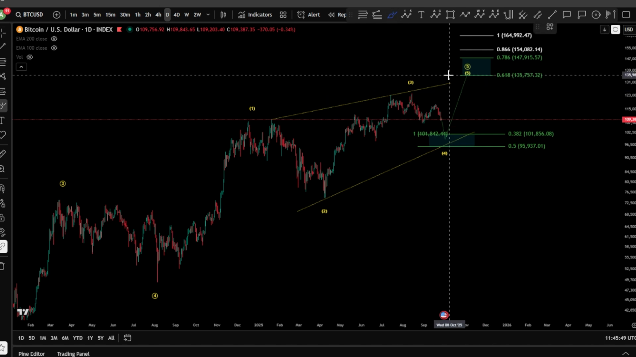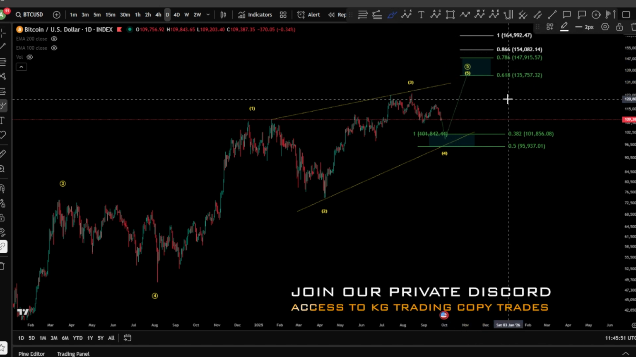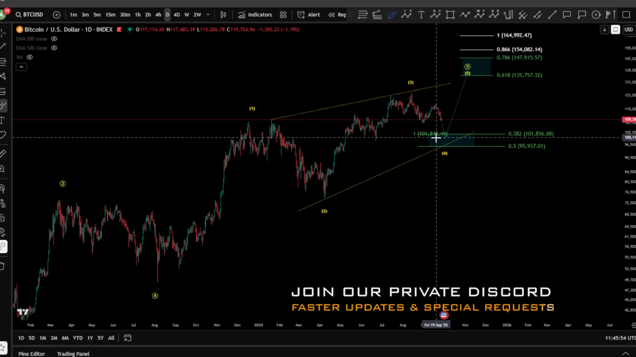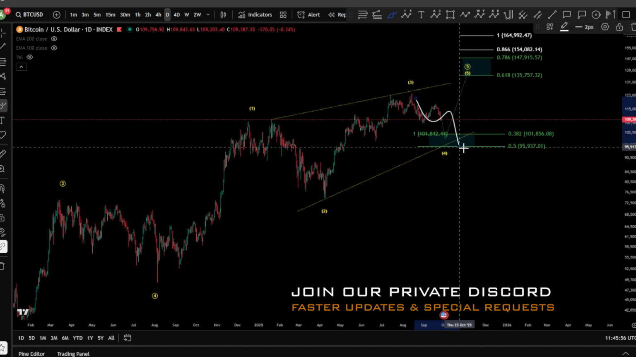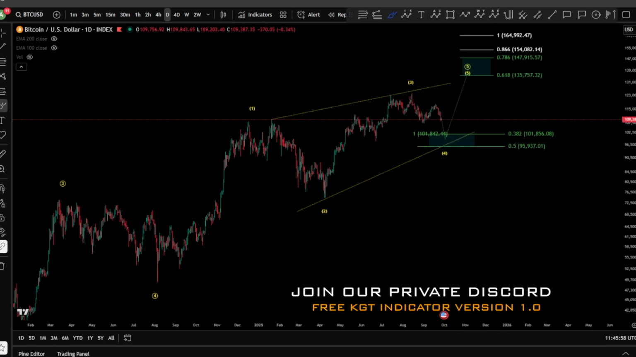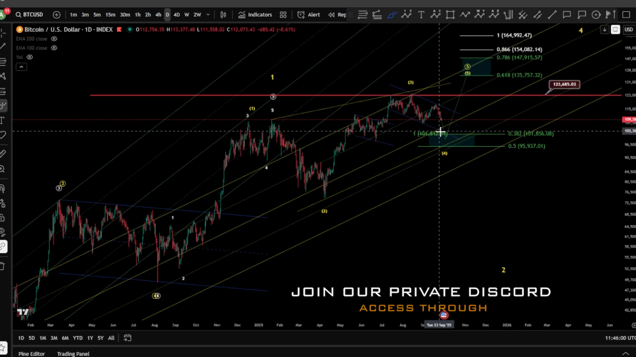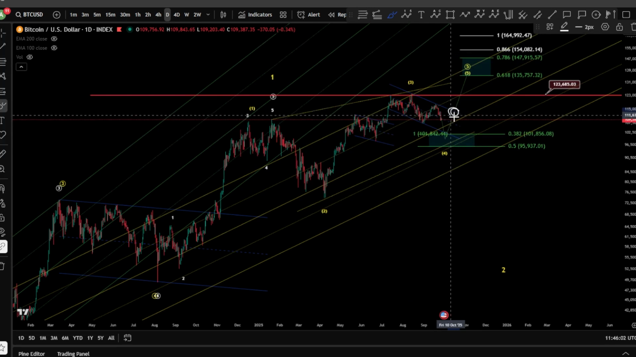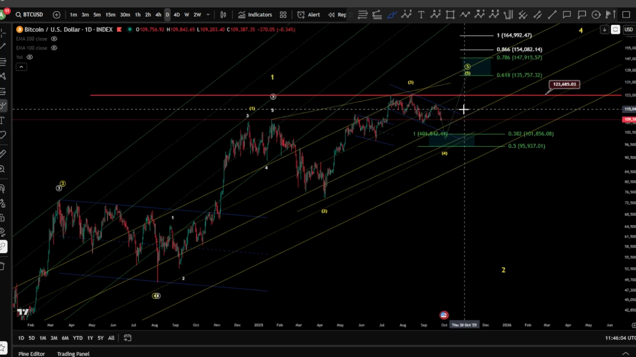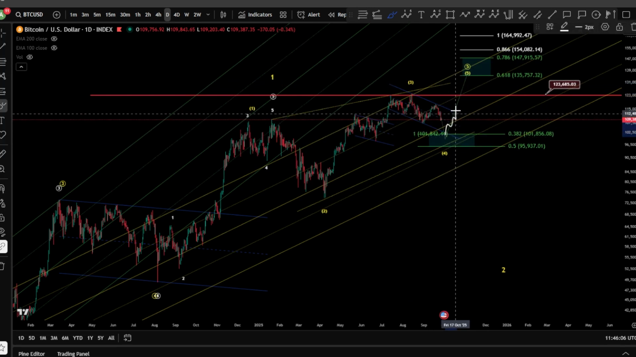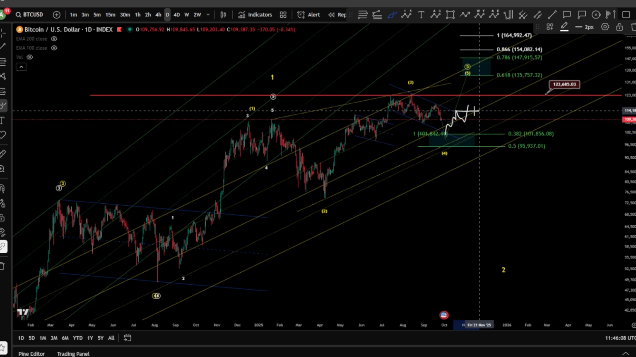In case this happens, we might reach again the 135K, 147K. However, the possibilities are a little bit lower here, because of the channeling that we saw here, unless we see, of course, this blue channel broken, and in confluence with the signal that I just gave as a confirmation.